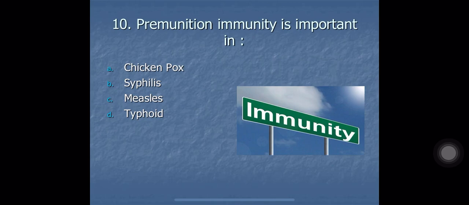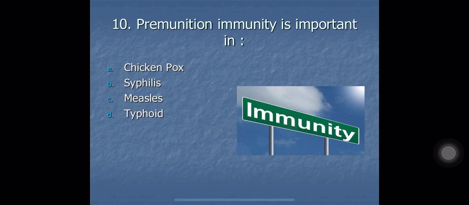Say for example, a person is having a particular infection for 10 days. So during those 10 days, person will not suffer from the same infection again. But after those 10 days, person again becomes susceptible to that infection. This kind of immunity is known as premonition immunity.